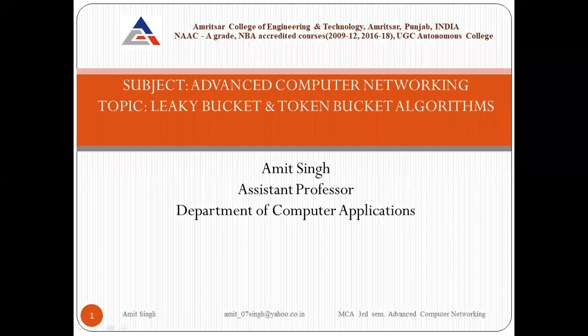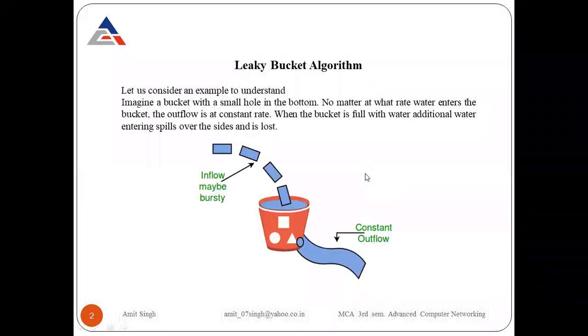Okay, the topic is congestion control algorithms, and in congestion control algorithms, we have two different types of algorithms. The first is leaky bucket, and the second one is token bucket. So let's start with the first one, the leaky bucket algorithm. Let us consider an example to understand. First, we discuss the leaky bucket with an example.